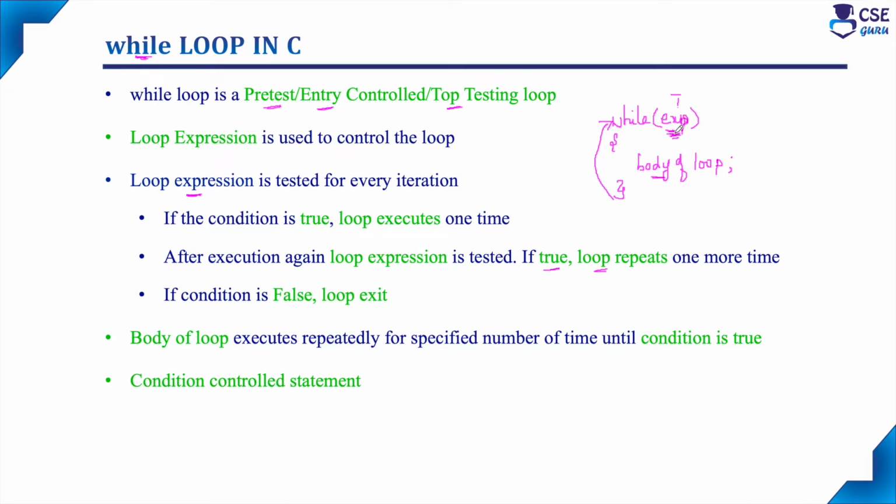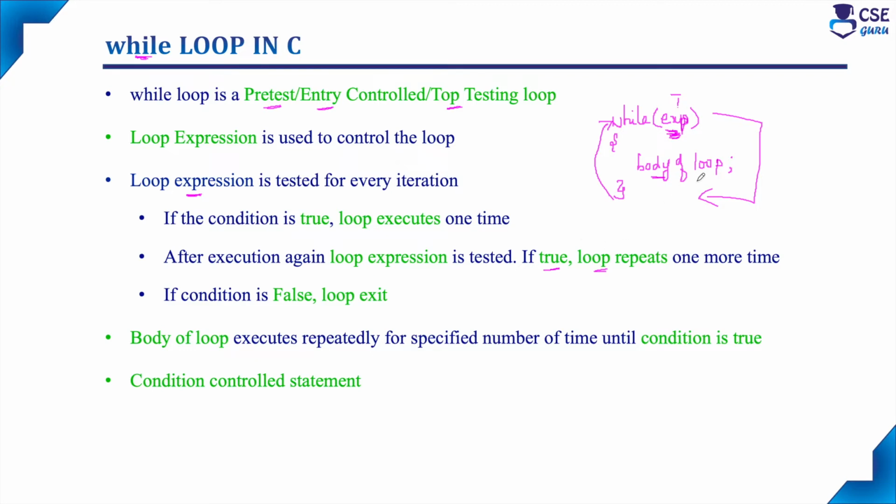At any point of time when the condition is evaluated to false, the loop will exit and control will transfer to the next statement in the C code, that is out of the loop. It will not allow the body of the loop to execute when the condition is evaluated to false. So this is nothing but the while loop, and everything is similar to the for loop concept only.